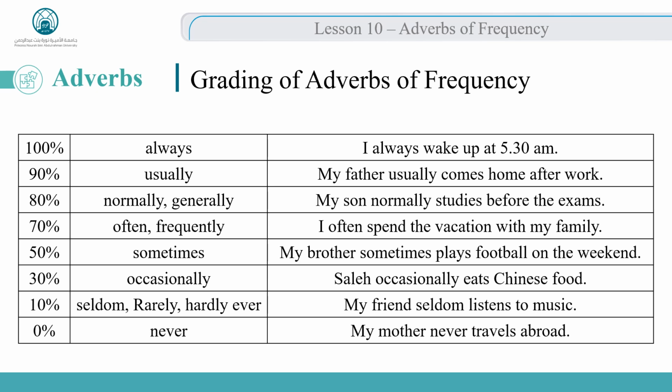When we say usually, it is a little weaker than always, but it is still strong. It is 90%. My father usually comes home after work. Then, weaker than usually, we have normally and generally. They are still strong. They are 80% of frequency rate. My son normally studies before the exams.